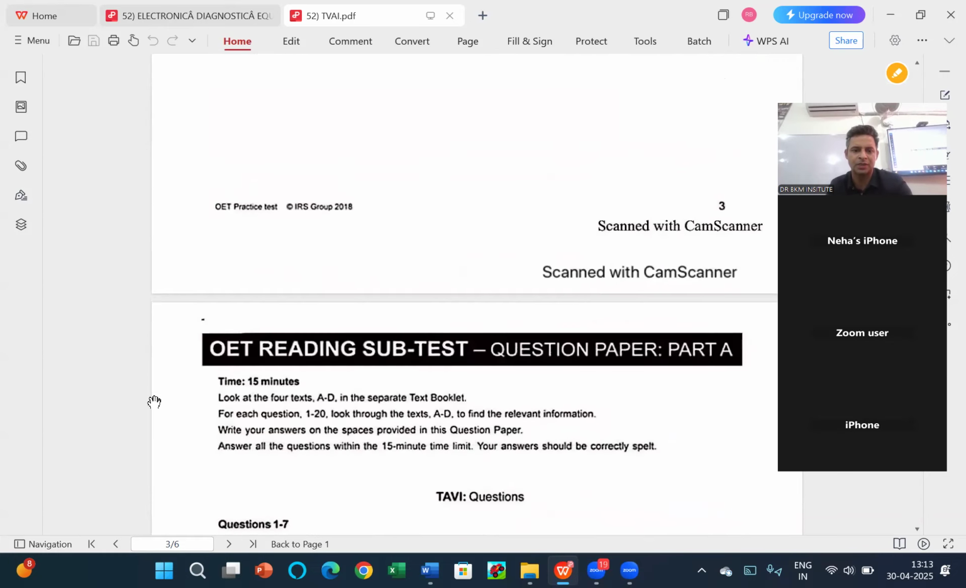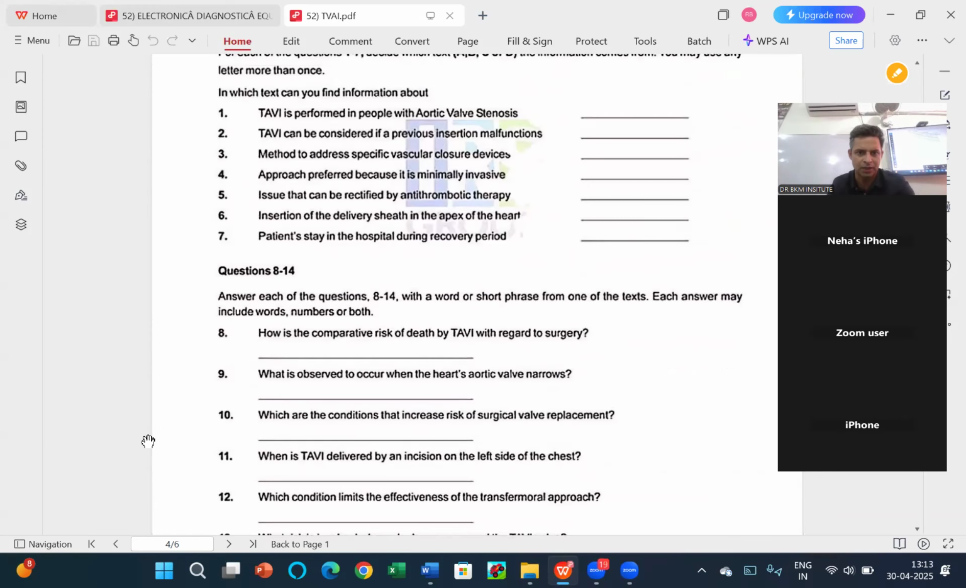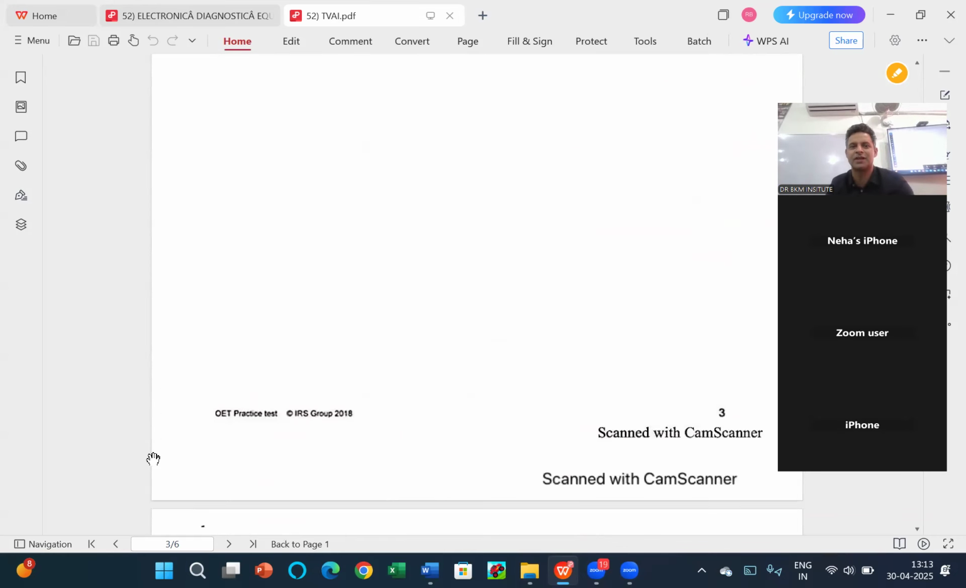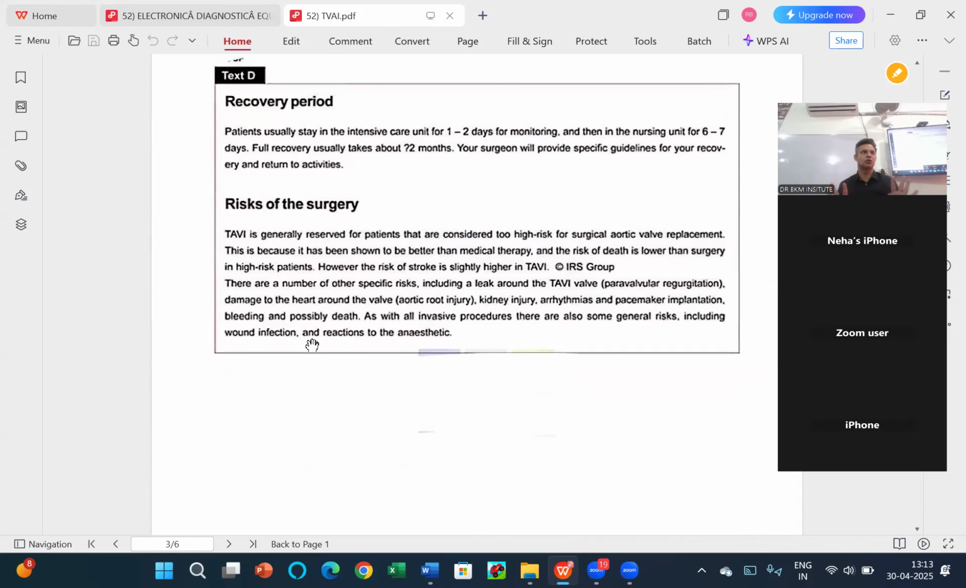Now if I do question number 7, patients stay in the hospital during recovery period. Recovery period, oh, that's easy. Risk and recovery period. So I've done 4 questions. Again, 4 to 5 questions will happen in less than 2 minutes. That's the only way of doing reading part A. In 2 minutes, you have to do 4 or 5 questions.